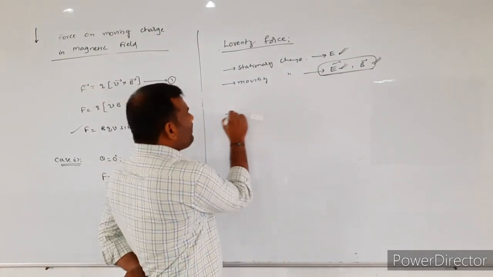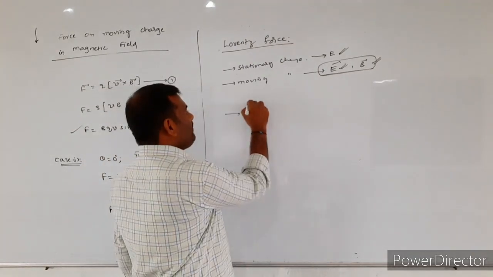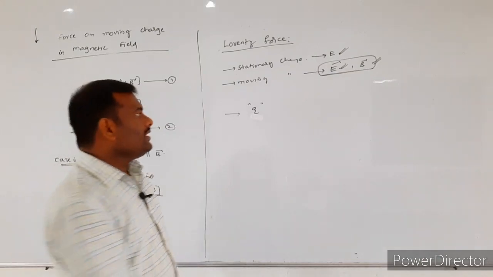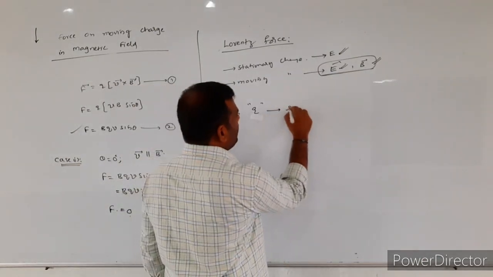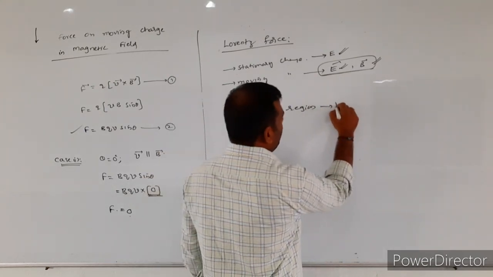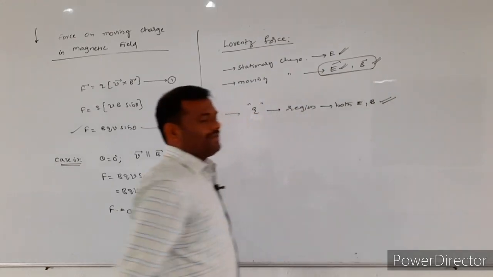Now I am assuming that a charged particle having the charge q is entered into the region where both electric field and magnetic field are present.